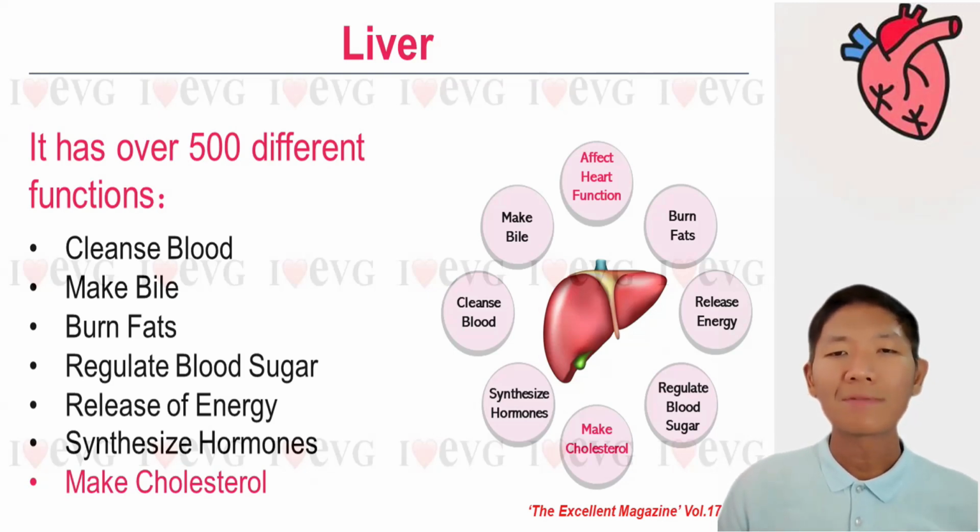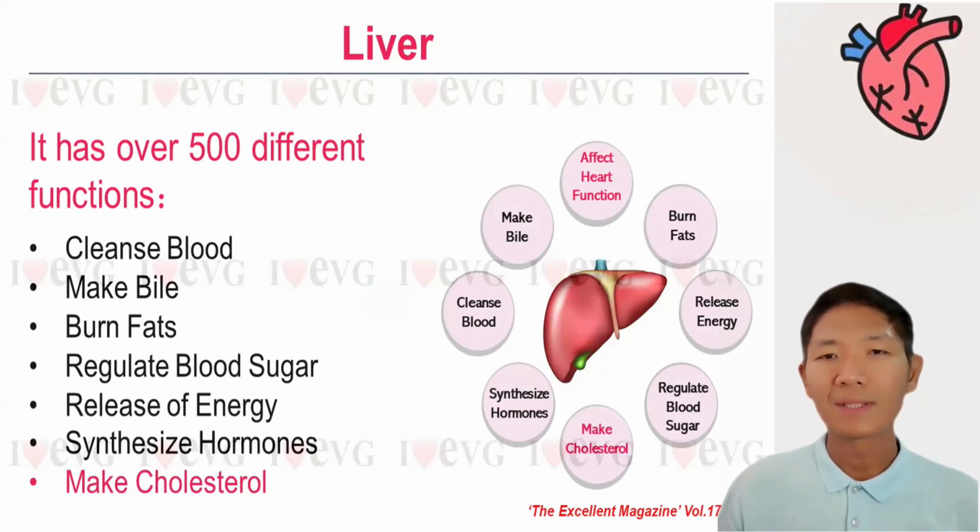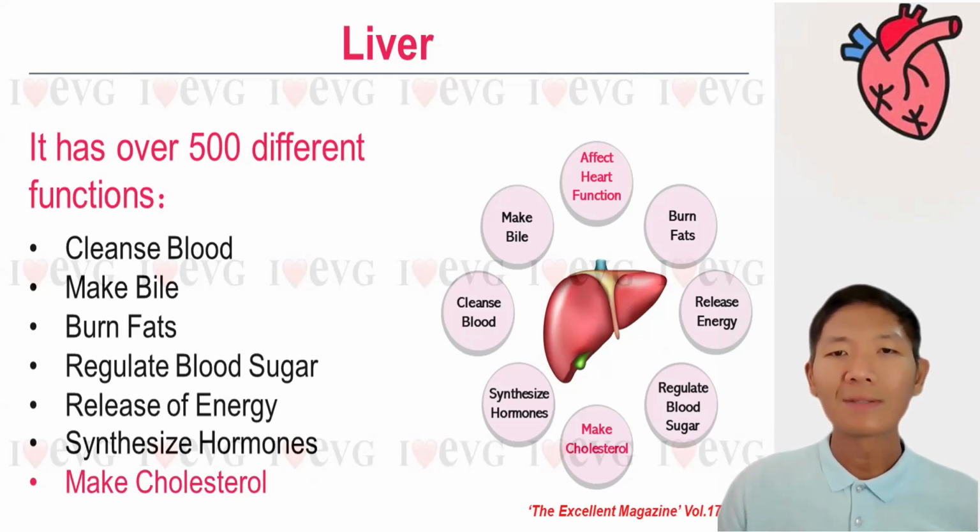If our liver malfunctions, it can lead to dull skin, and spots start to show up on our skin. The liver helps to make bile. Some people may suffer from digestion problems, and this may be related to the malfunctioning of the liver as well. The liver helps to burn fat, and is our major fat burning organ. So if you wish to have a slimming or weight loss result, we need to make sure our liver is healthy. The liver helps to regulate blood sugar level.